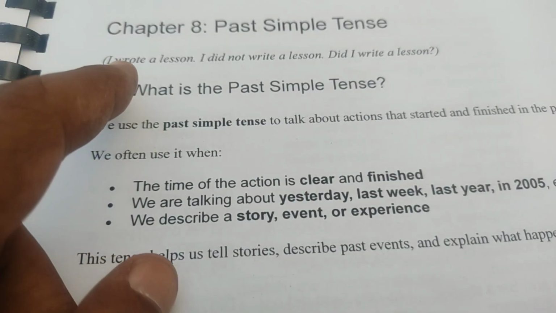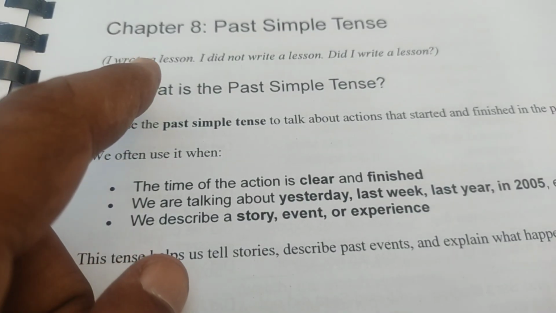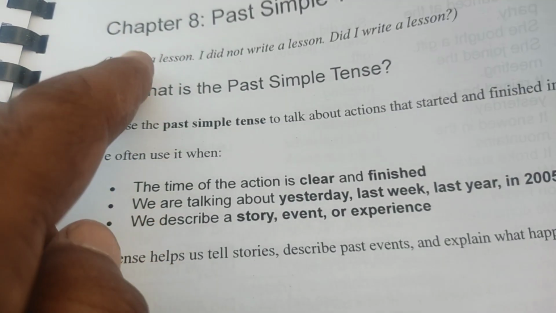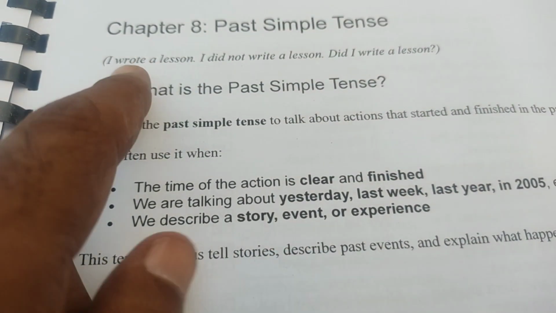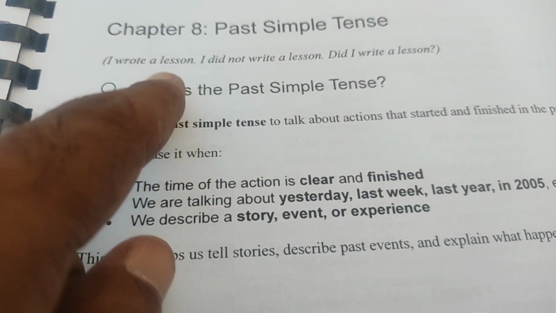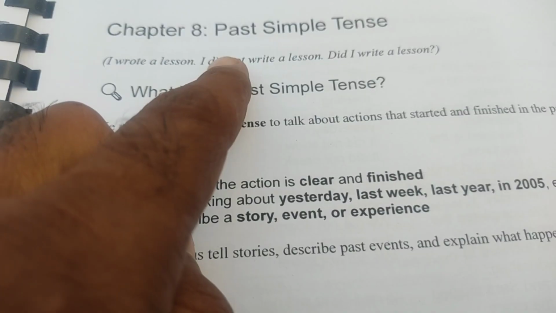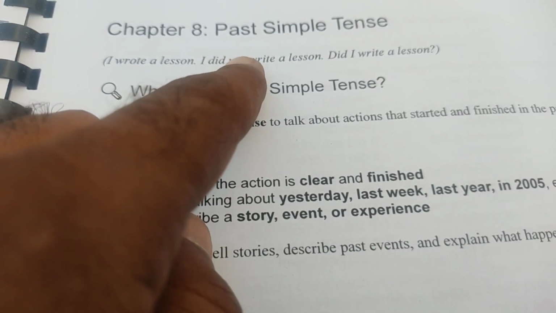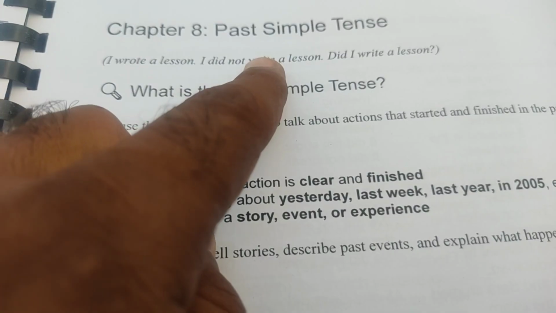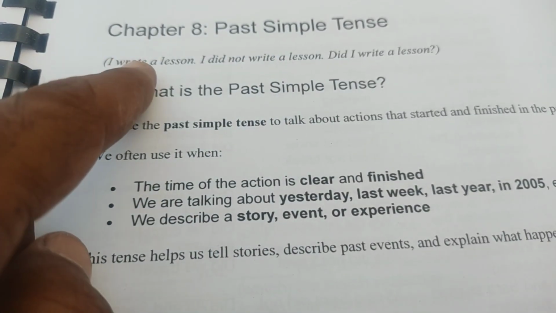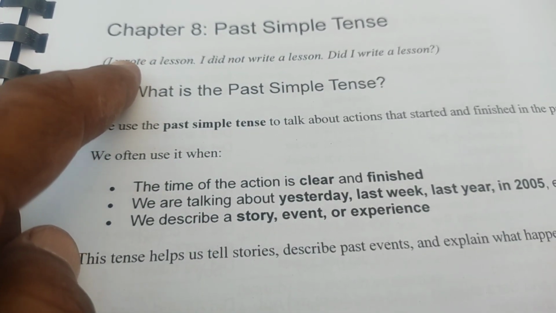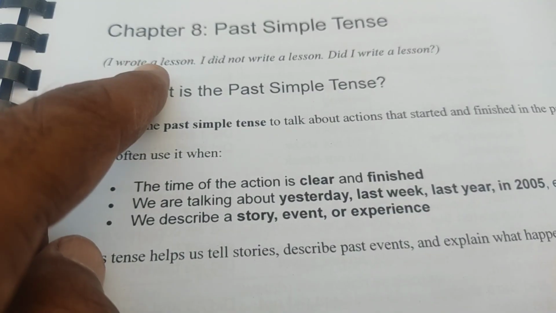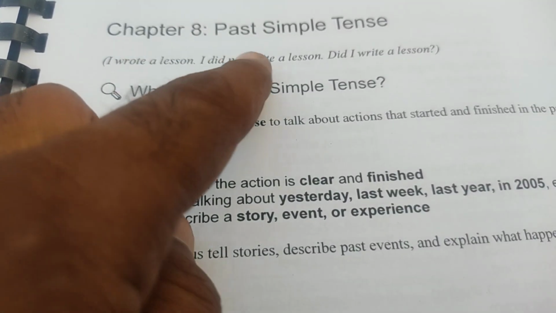This is the conjugation table of past simple tense. I wrote a lesson. We use the second form of the verb: I wrote a lesson. I did not write a lesson. This is negative. When we put did, then we again write the first form of the verb. When we use a simple or affirmative sentence, we always use the second form of the verb in past simple tense. I wrote a lesson. I did not write a lesson.